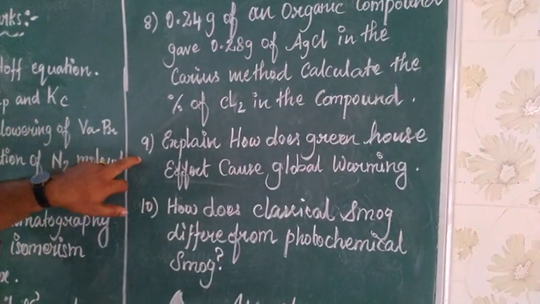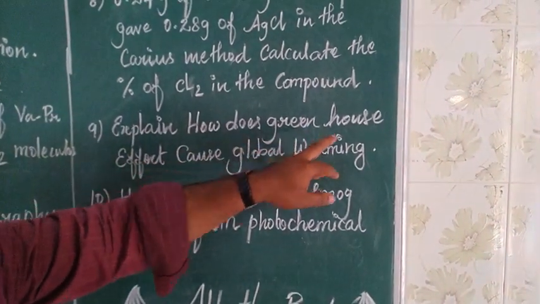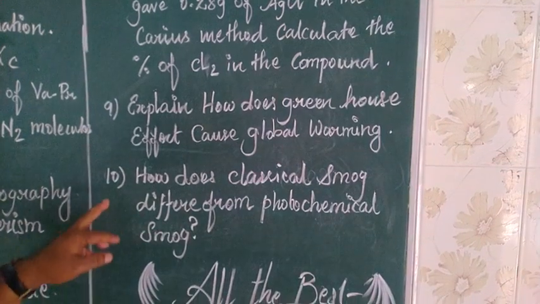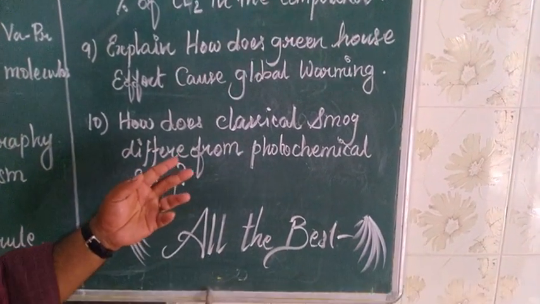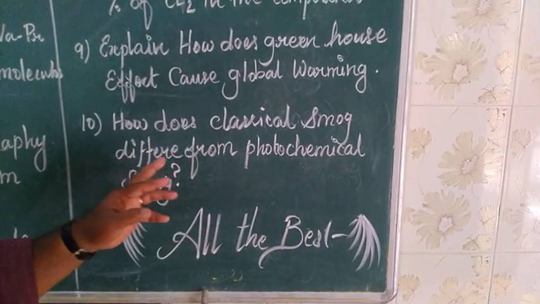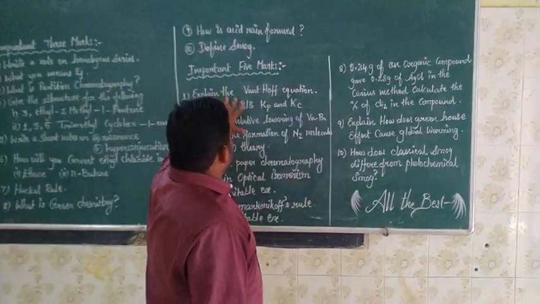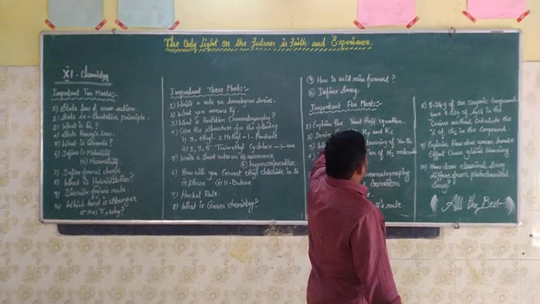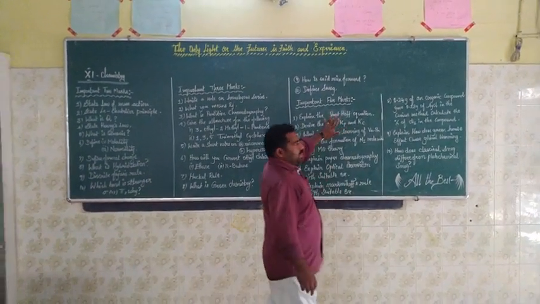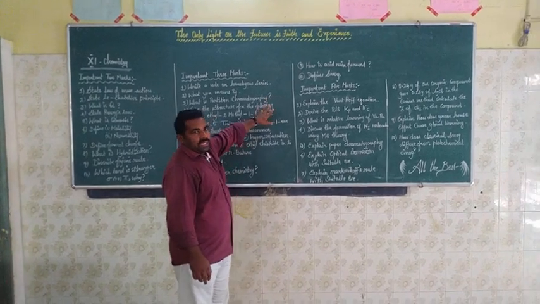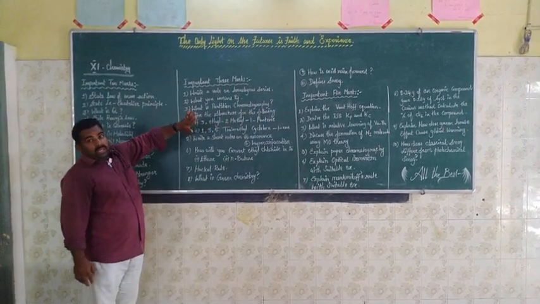Next one, explain how the greenhouse effect causes global warming. Tenth one, how does classical smog form photochemical smog? So dear students, these 5 mark questions are very important. I guess maybe they will come for the examination, so study carefully at home.